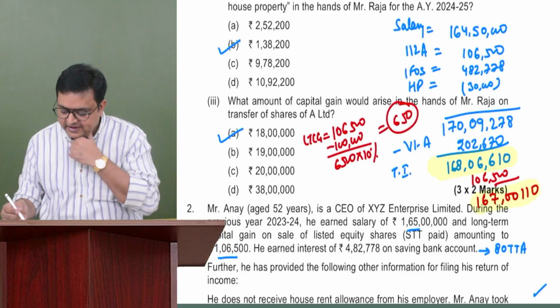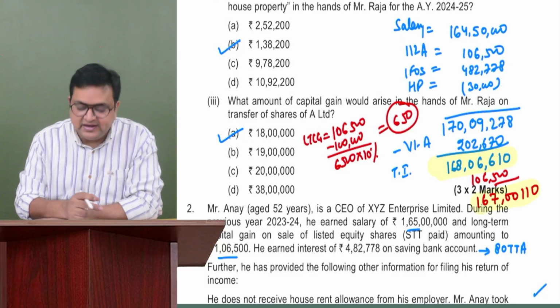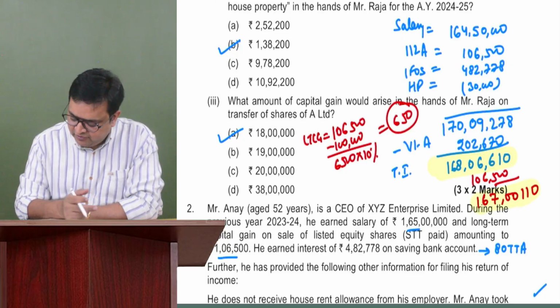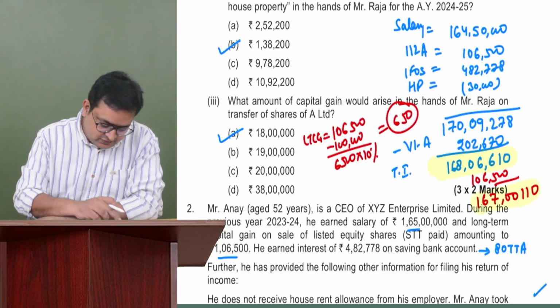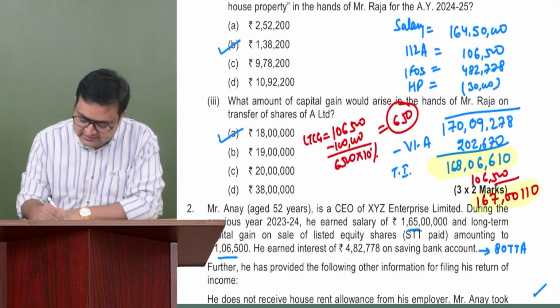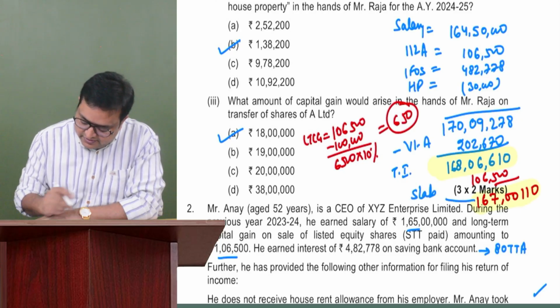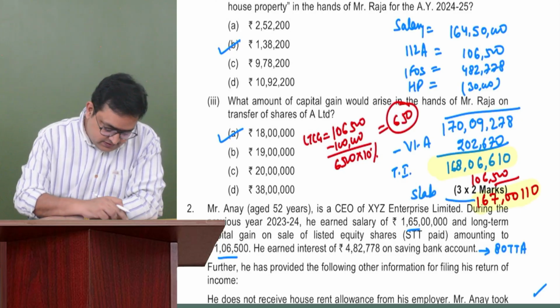Now we'll apply the slab rates. We understand the slab rate is 1,12,500 on the first 10 lakh and the remaining at 30%. I'm just calculating the slab rates on this amount on the calculator itself: minus 10 lakh into 0.3.